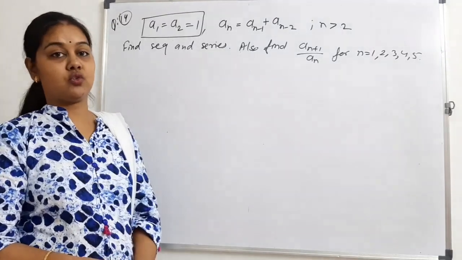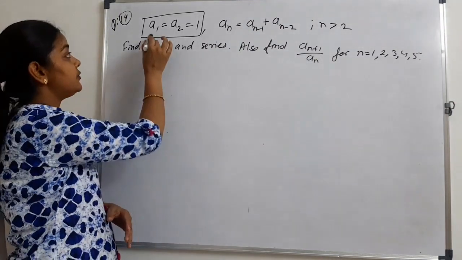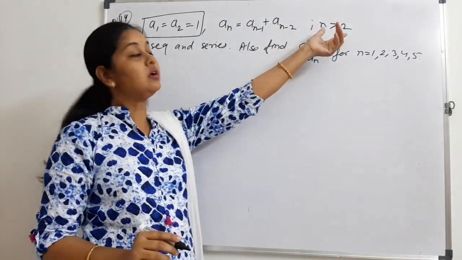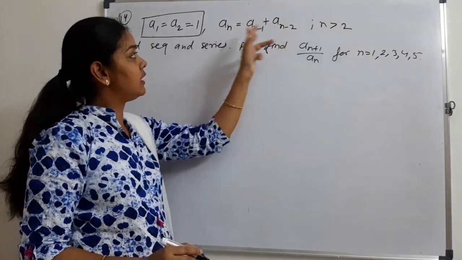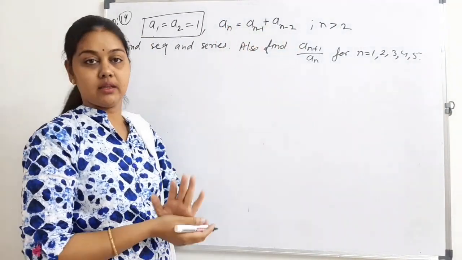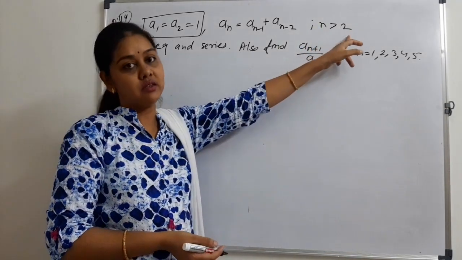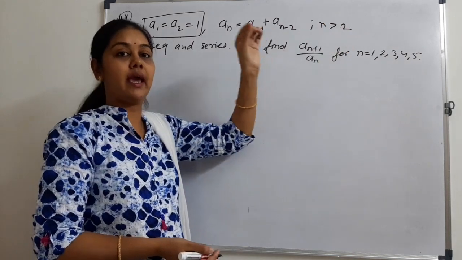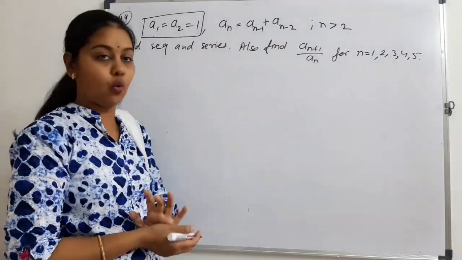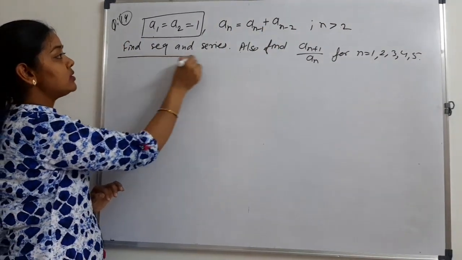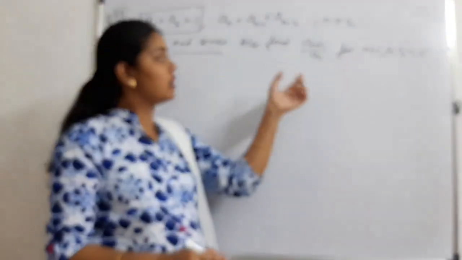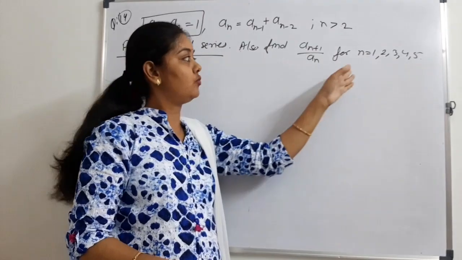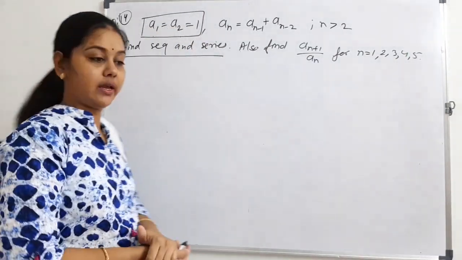Let us consider a question. Here we are given the first term and second term, that is 1, and after that, for the third term, we have been given a relation for an, given that n is greater than 2. It means we cannot take n equal to 1. We will take n equal to 3, 4 and so on. Find the sequence and series. After that, we also need to find an plus 1 upon an for n equal to 1 to 5.